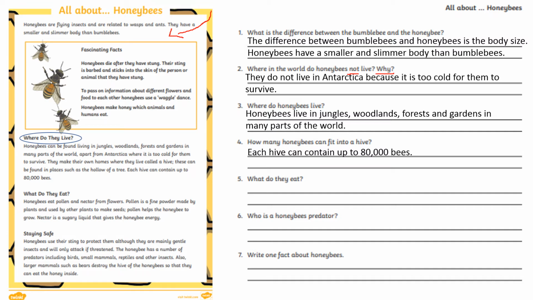Now, what do you think a hive is? Pause and have a think, and think about all the research that you've done about bees. Excellent, well done everyone. So a hive is a man-made structure in which some honeybees live and where they raise their young. So it's like a nest of any bee colony. So a group of bees.